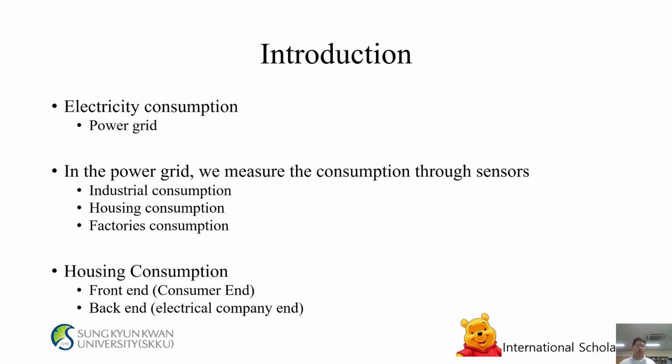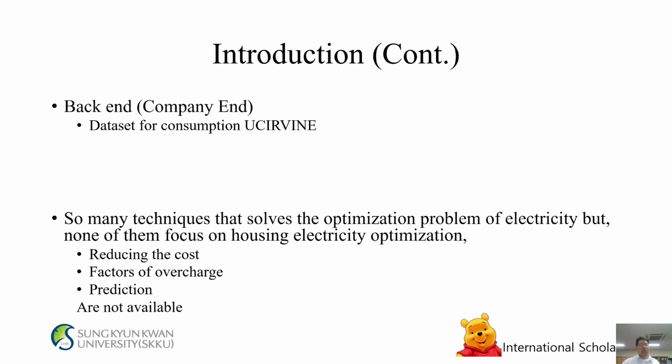Introduction. Electricity consumption. Power grid. In the power grid, we measure the consumption through sensors: industrial consumption, housing consumption, factories consumption. Front-end, consumer end, back-end, electrical component. Back-end component, dataset from consumption, University of California, Irvine.